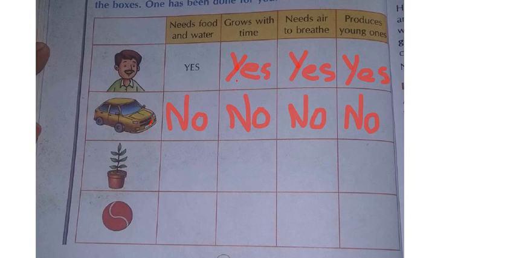We human beings give carbon dioxide to the plants, and plants give us oxygen. Yes or no? We need oxygen to breathe. Who will give the oxygen for us? Plants will give us oxygen, and we give plants carbon dioxide. So what have they asked here? Plants need food and water. Yes, right. So I am writing here yes.